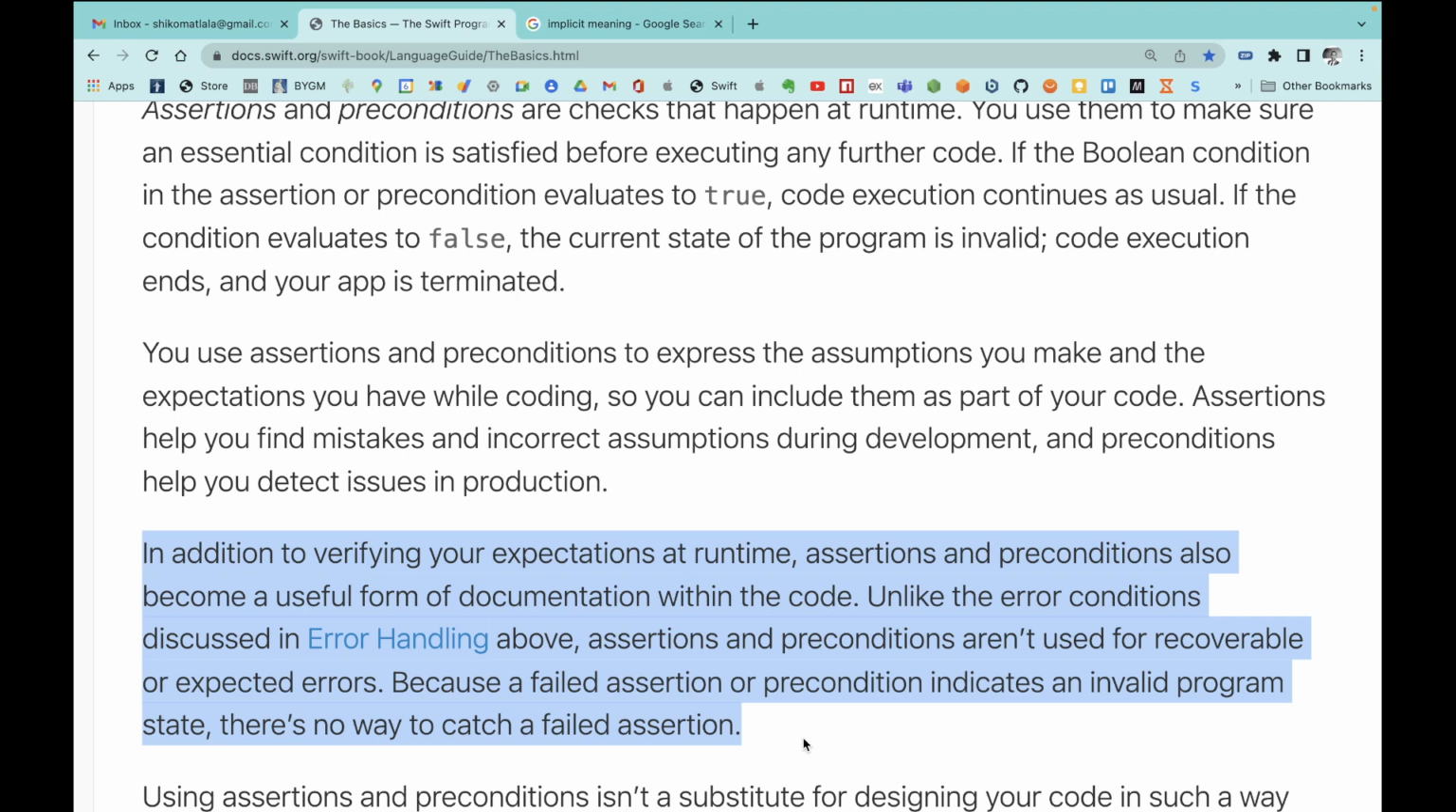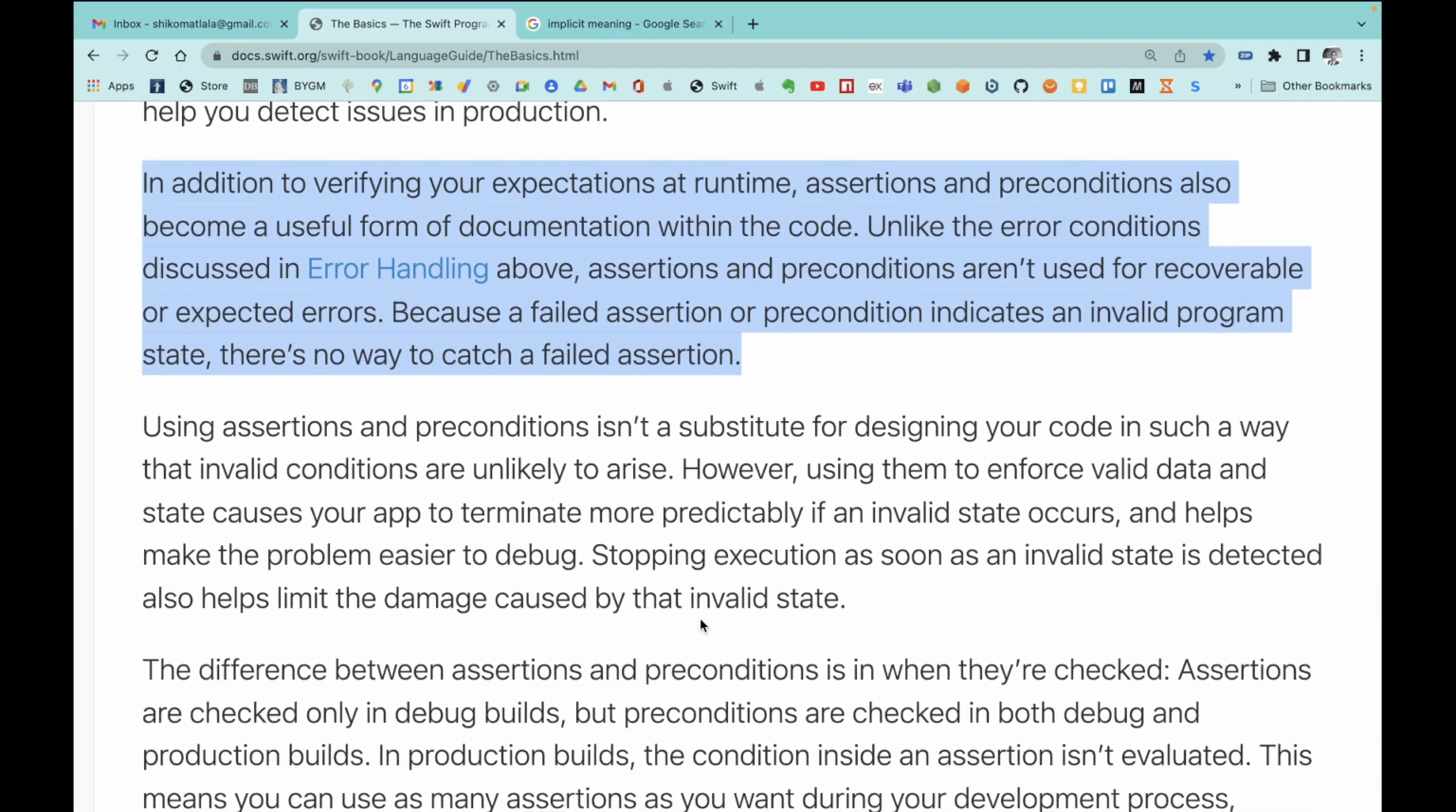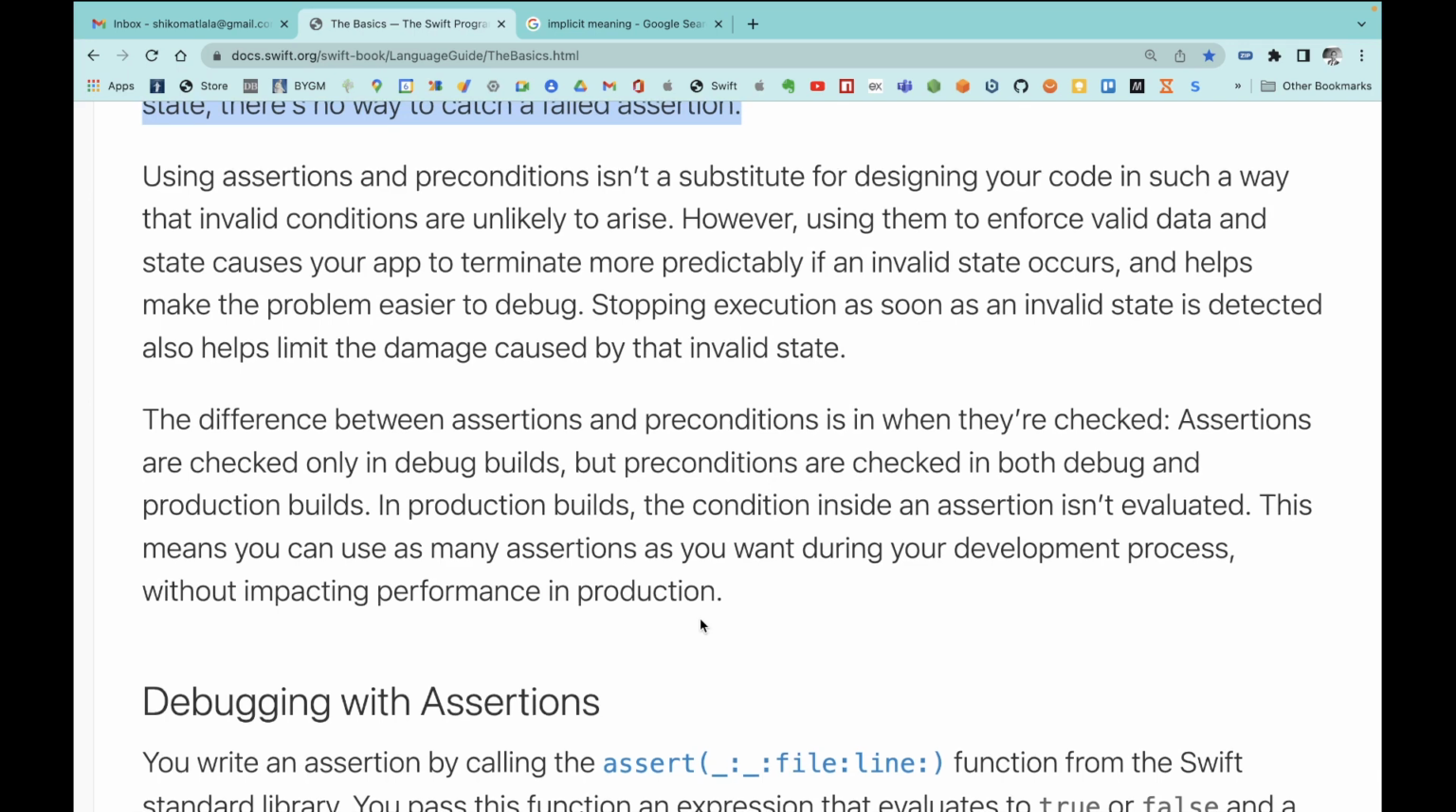So if this is what I'm understanding, let me continue reading. In addition to verifying your expectation at runtime, assertions and preconditions also become a useful form of documentation within the code. Unlike the error conditions discussed in error handling above, assertions and preconditions are not used for recoverable or expected errors. Because a failed assertion or precondition indicates an invalid program state, there's no way to catch a failed assertion. What do they look like? Okay.